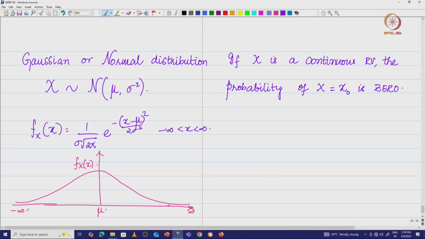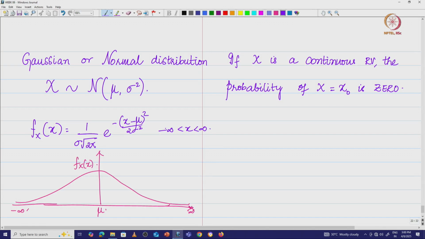No, that is wrong, because this is the density function. The probability of x equal to x naught, a particular point, is always 0, right. So, this is the most important thing about our probability density functions. Of course, you have other things like Laplacian and so on, but typically what we do is we look at Gaussian, exponential and uniform distribution and so on. Okay.